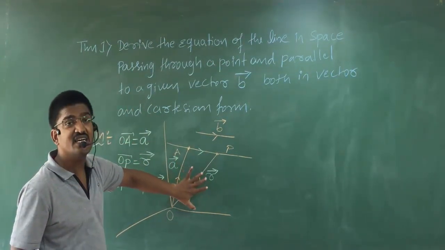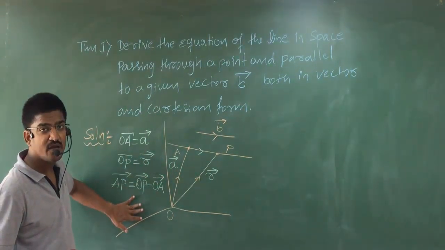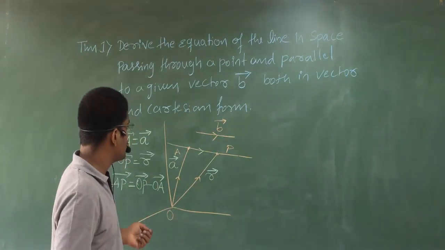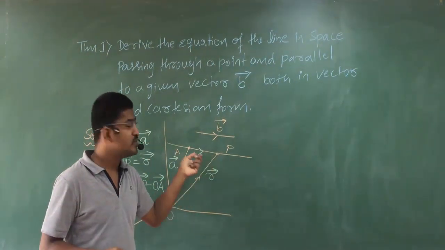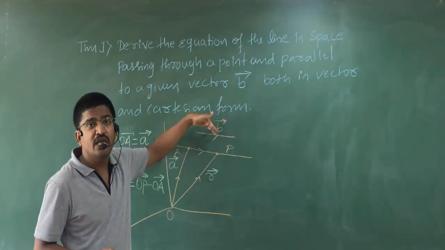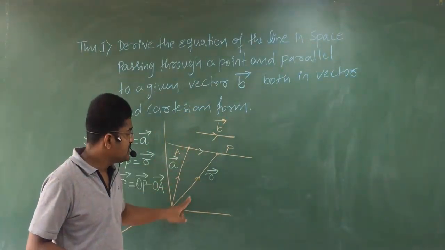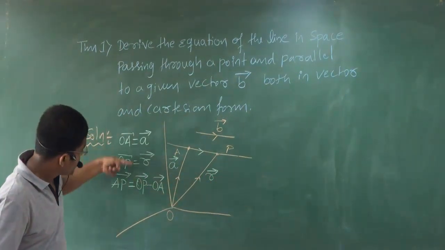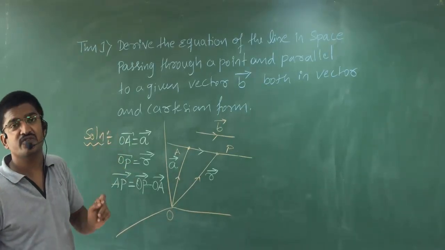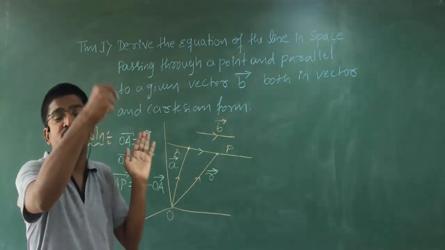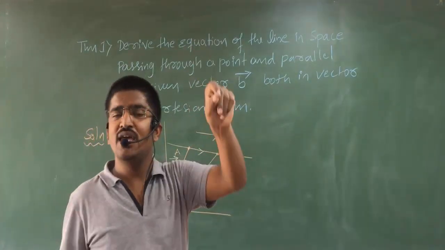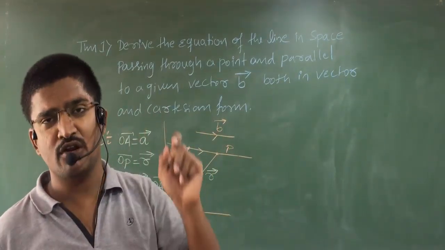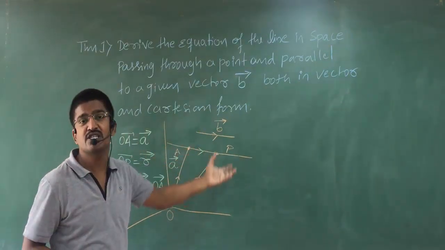So now you represent it in the answer sheet with the diagram. What you are drawing in the diagram, you write here. Are you getting my point? If you want to write the explanation of this diagram, just write in your own words: let L be the line passing through the given point A parallel to the given vector B, where OA is the position vector, where P is the arbitrary point, OP is the position vector of point P. You just write these terms in English. That means vector OA is the position vector of A, write it. OP is the position vector of P, write. AP is given by vector OP minus vector OA, write it. Position vector of P minus position vector of A. If you write that, that is the explanation of the diagram.